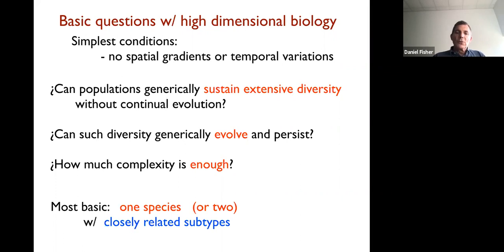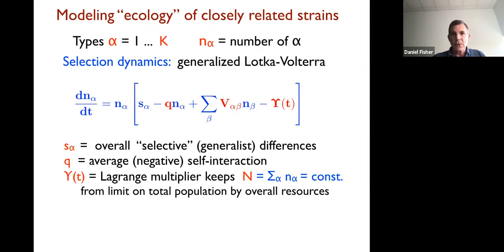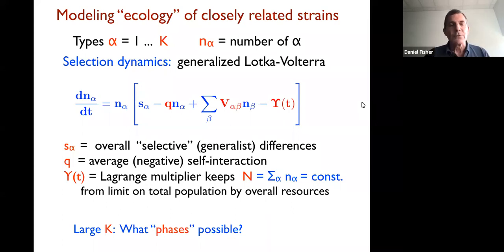Okay. So the most basic is one species, or also think about 2 species with very closely related subtypes. Okay, so if we want a model of the ecology of these, and this has been introduced by various people already, and I apologize for the notational differences. So we have a bunch of types or strains, numbers 1 to K, each with its population, and the basic population dynamics are the growth rate, of course, proportional to n.